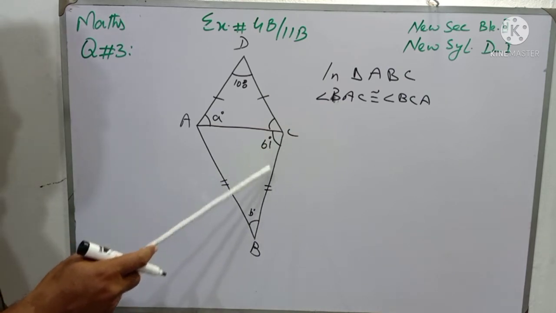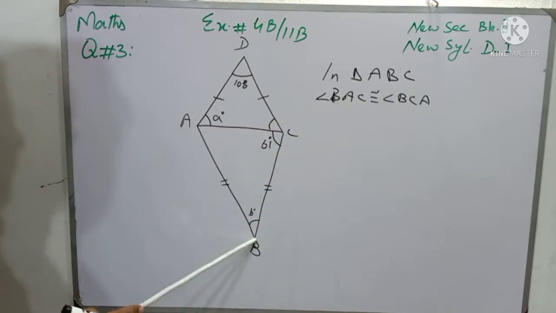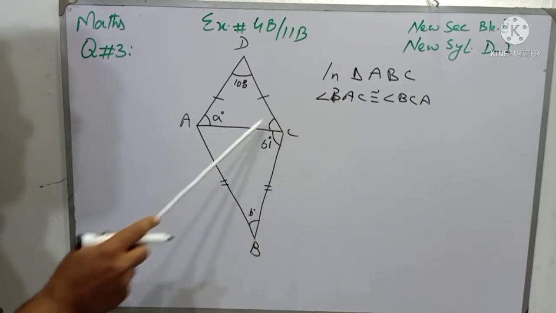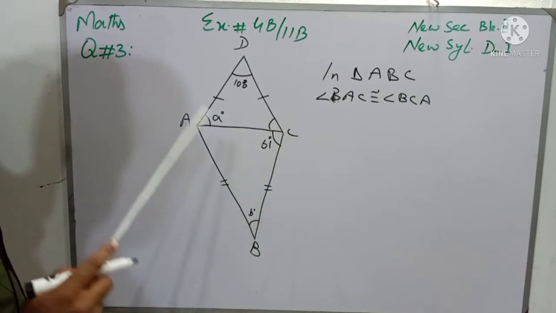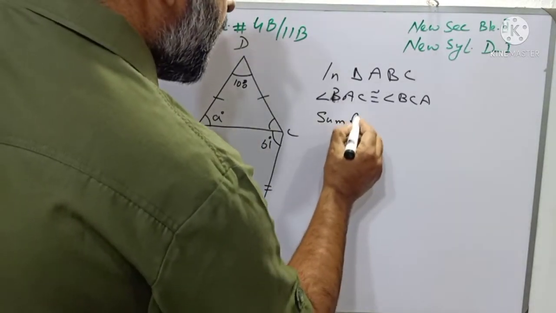So students, if angle BCA is 61 degrees, then BAC will also be 61 degrees, and this angle is angle B.